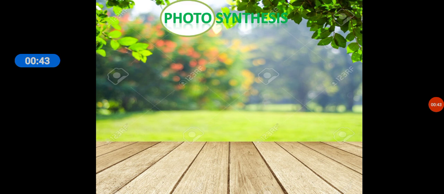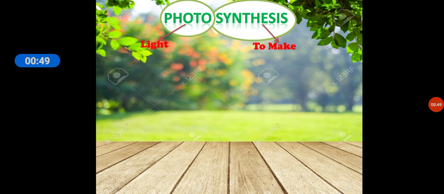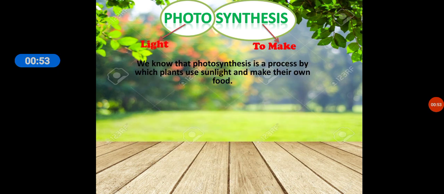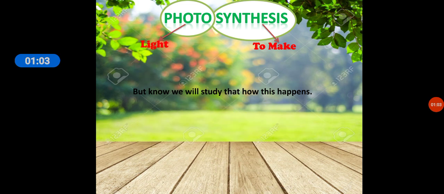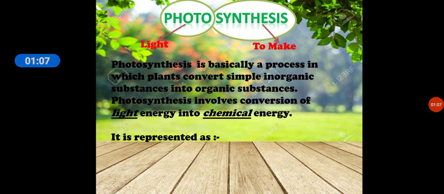Now this word photosynthesis comprises of two terms, photo and synthesis. Photo means light and synthesis means to make. So photosynthesis is the process by which green plants synthesize their own food in presence of carbon dioxide, water and sunlight. This process converts the solar energy into chemical energy. It means the light energy coming from the sun is being converted into the chemical energy.